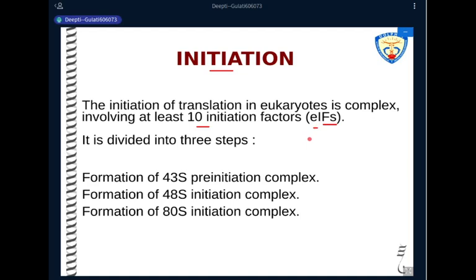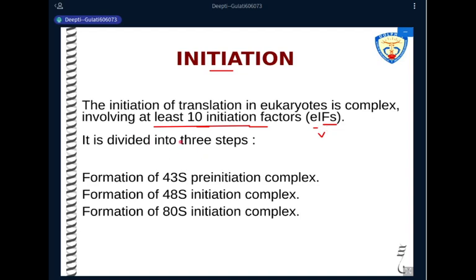We did in prokaryotes, there are 3 initiation factors: IF1, IF2, and IF3. In contrast, in the eukaryotic system, there are at least 10 initiation factors designated as eIFs, where e stands for eukaryotes, I stands for initiation, F stands for factors.